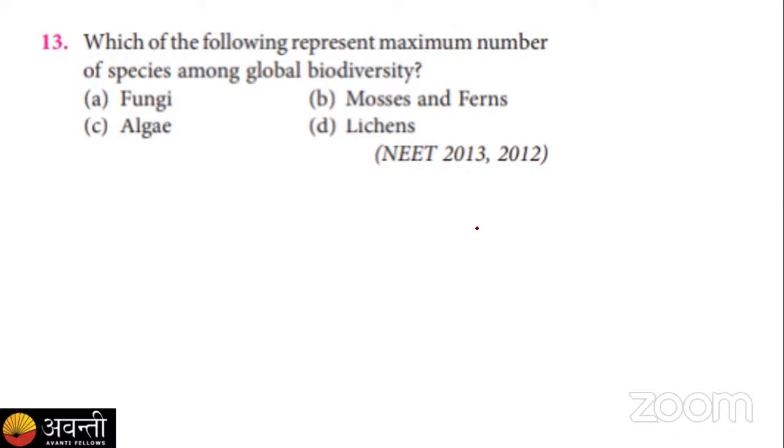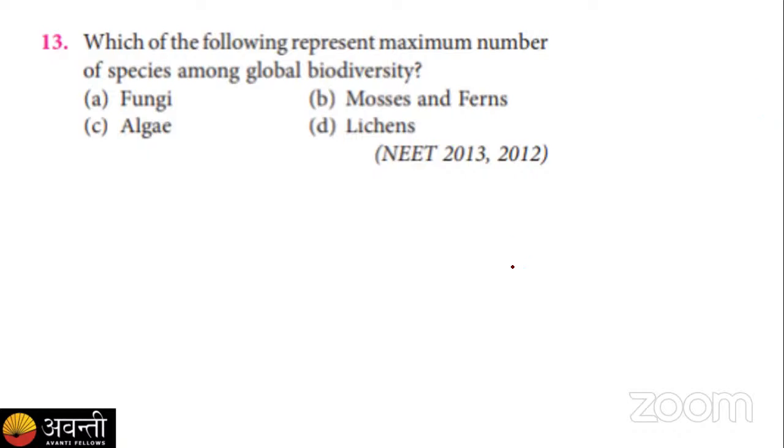I'm again repeating your options: fungi, mosses and ferns, algae, and lichen. So give your answer. Only the last 5 seconds are left. Okay, so here I am ending the poll.